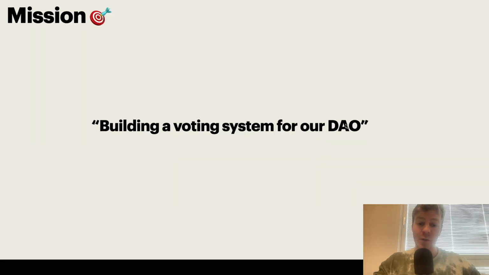Today, we are building a voting system for our DAO. DAOs are decentralized autonomous organizations, and they need a way to make decisions in a coordinated manner. This is why we usually have a voting system. Voting systems can be built with tokens, with roles, or even with staking. There are many ways to build a voting system. Today, we will implement a very simple, not realistic voting system, but this is only for training and educational purposes.